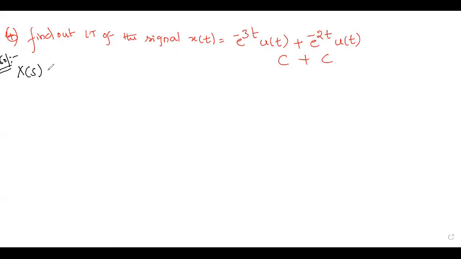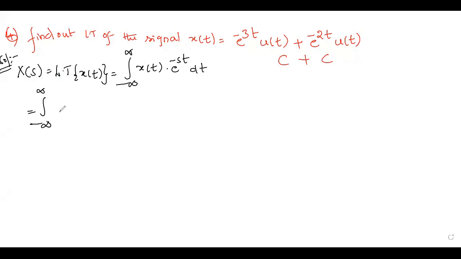X of s, nothing but Laplace transform of x of t. What is the formula we have? Signal multiplied with kernel. In place of x of t, what I have to write now? e power minus 3t u of t plus e power minus 2t u of t, into e power minus st dt.